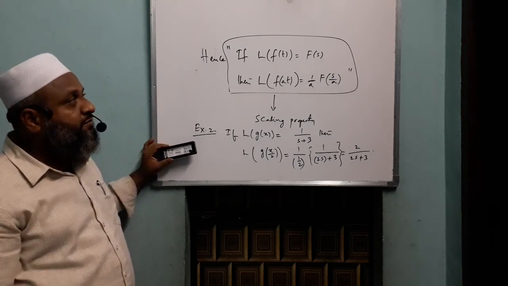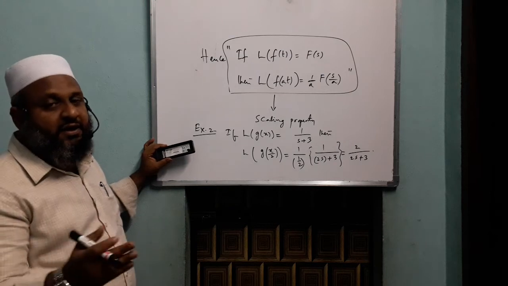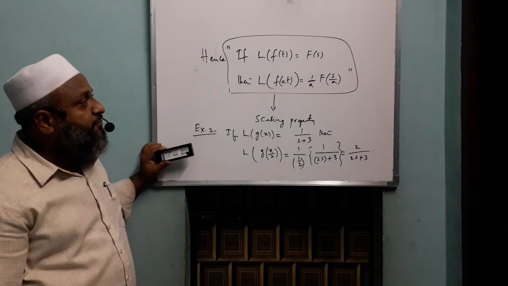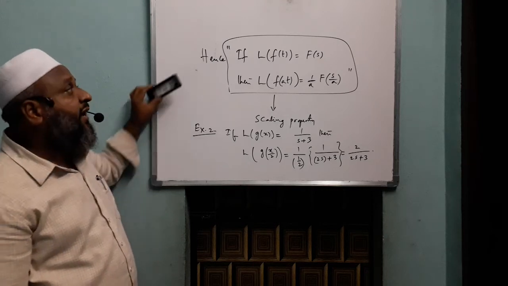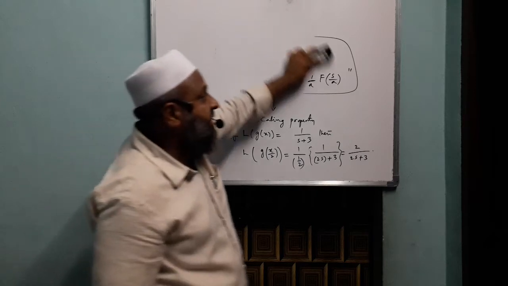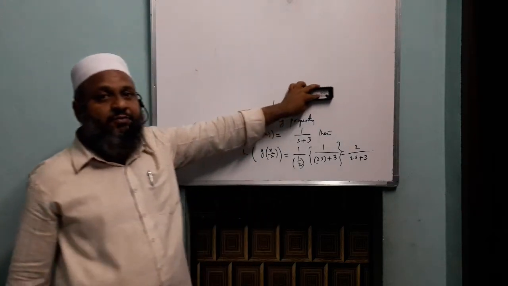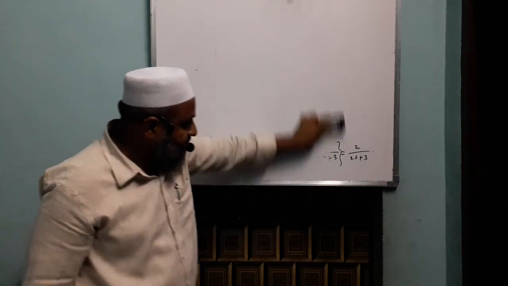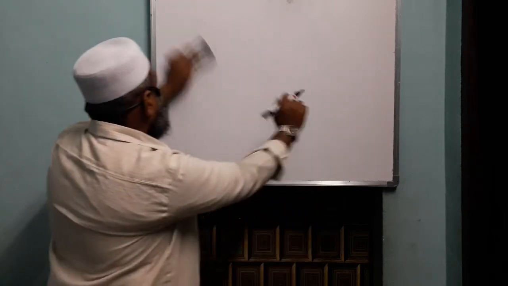I hope you are following the sequence part 1, 2, 3, 4. In part 3 I said first shifting theorem, and I said that the proof of first shifting theorem we'll see in the next class. Now let us see the proof of that particular first shifting property.